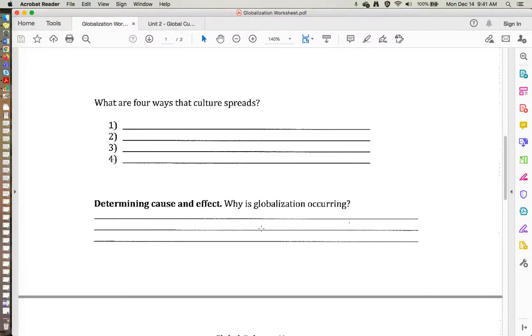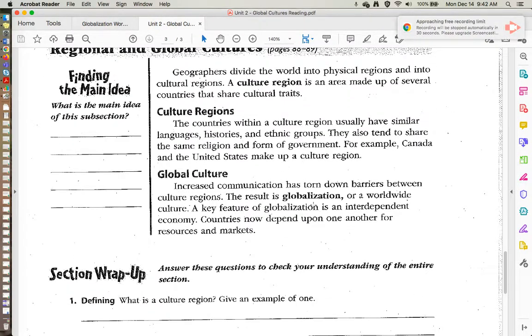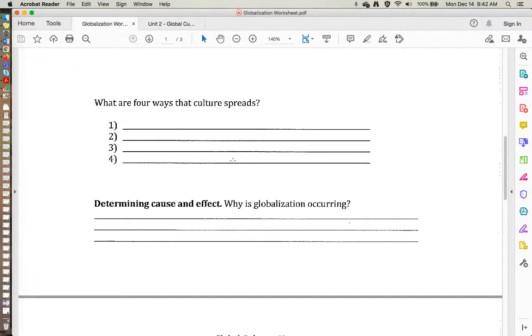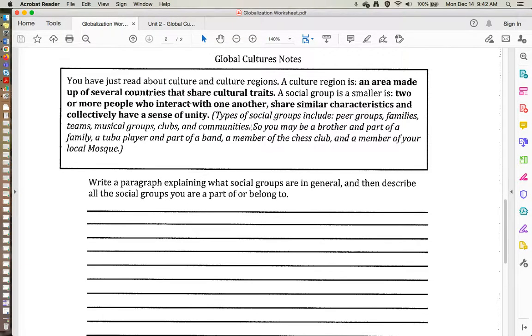You're going to determine cause and effect. Why is globalization occurring? So you're going to come down here and reread about globalization. Why is it happening? And then this last piece is all about you. You're going to tell me about what social groups you're a part of and what a social group is. There's a reminder of what those terms mean right in here.